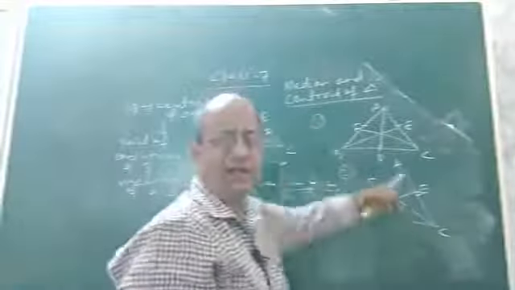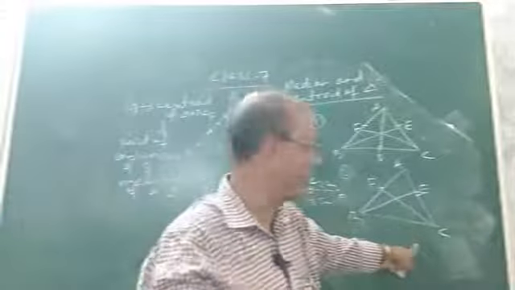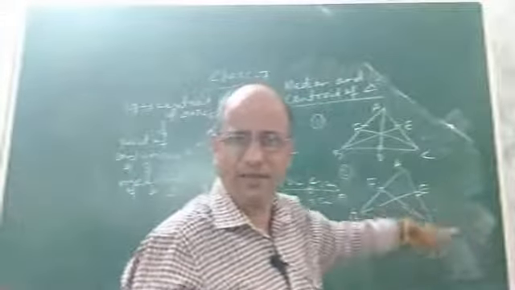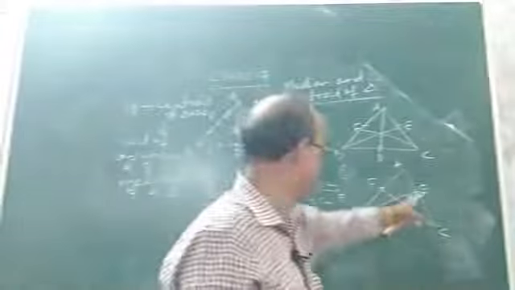Now look at, children, here ABC is what triangle? Equilateral triangle. And we have drawn how many medians? Two medians. Which are they? BE and CF.